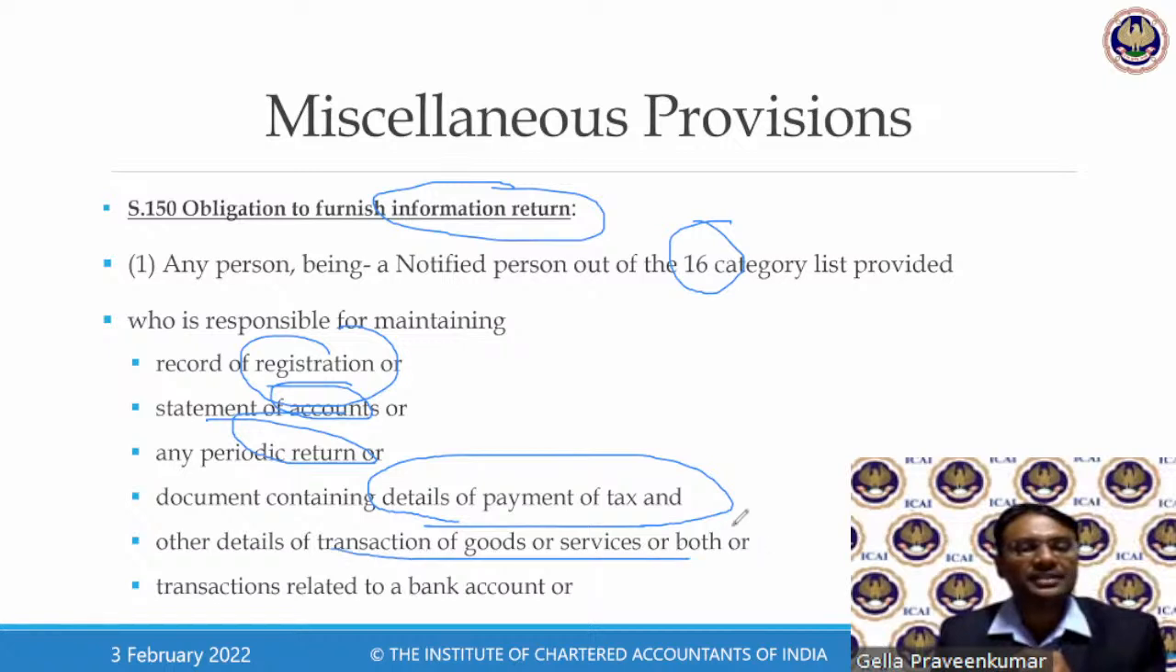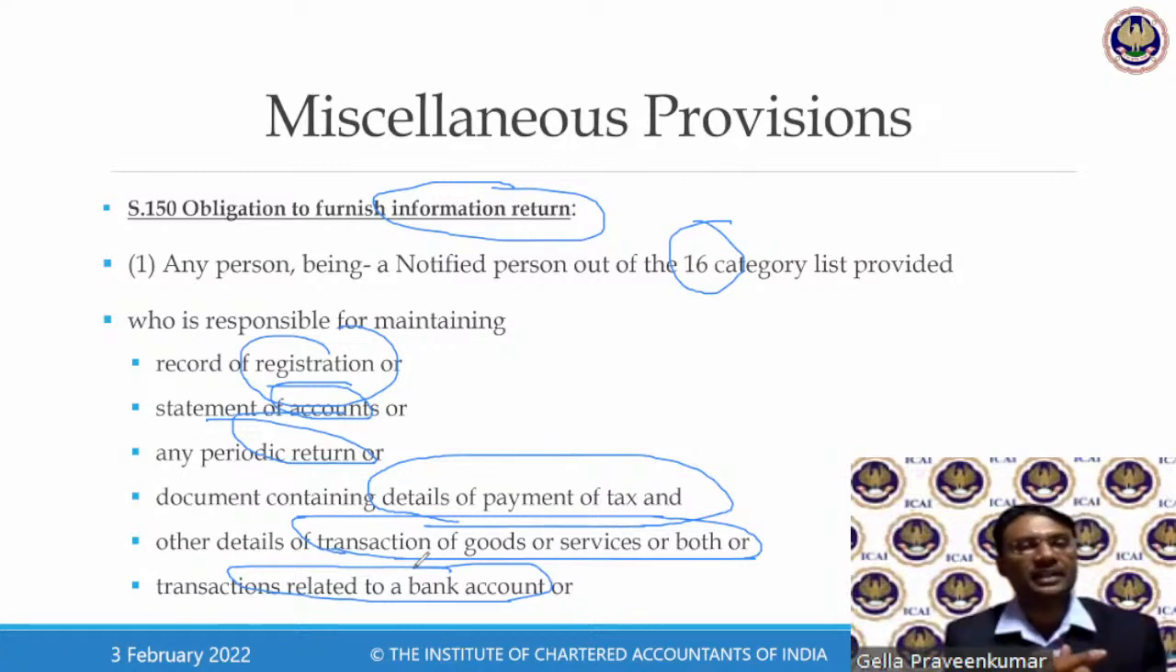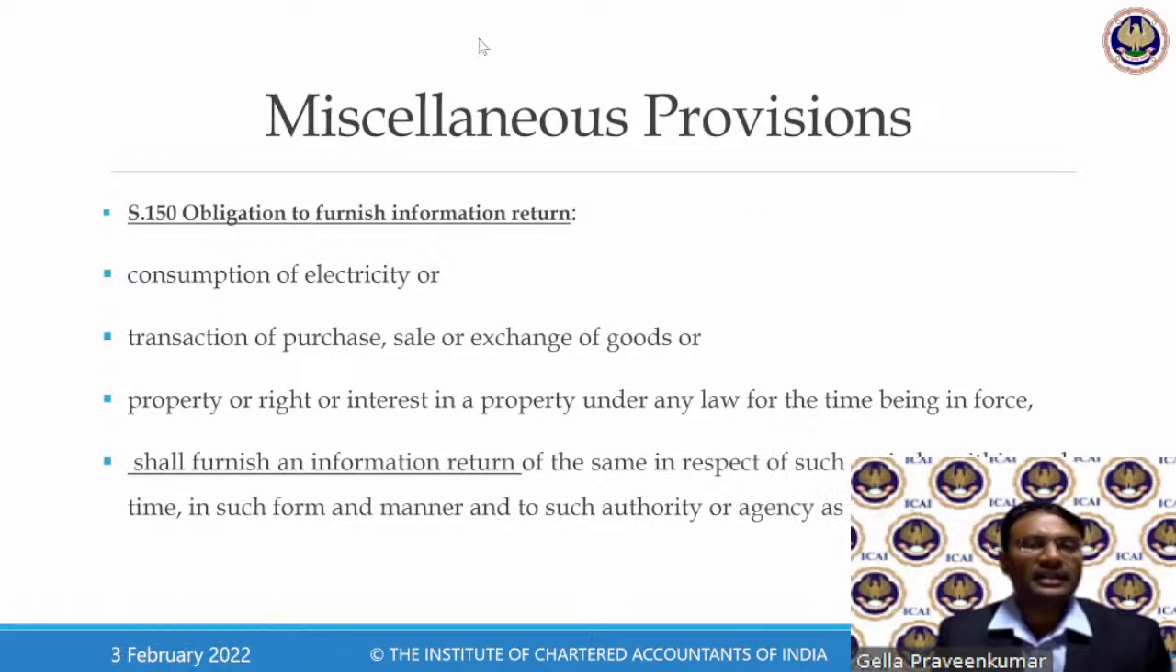Details of transactions of goods and services are both included, like stock inventory details, and transactions related to a bank account. Now, the officer can straight away write a letter to a banker saying, please provide me this information, I want to know what transactions happened with this particular person. So they can call for information from a banker directly. Transactions of purchase or sale of goods. Property right, interest in property under law for the time in force.